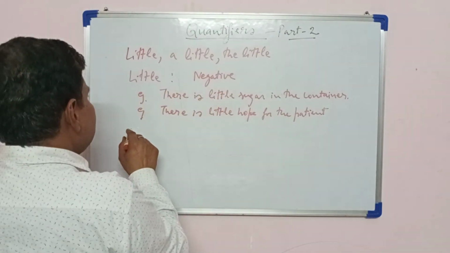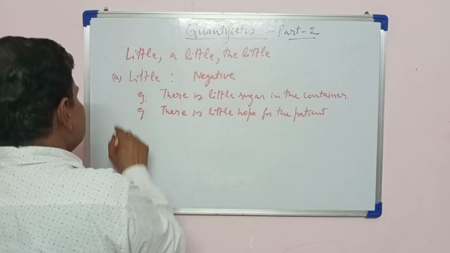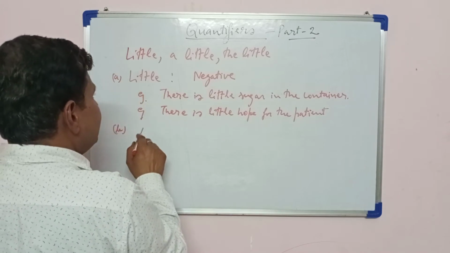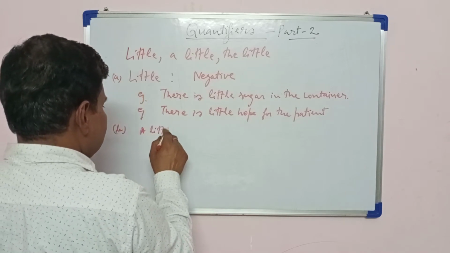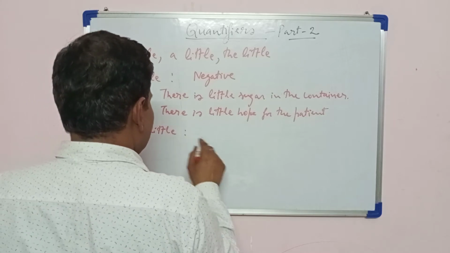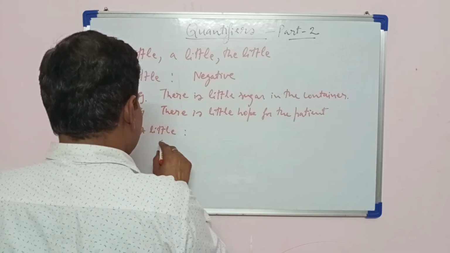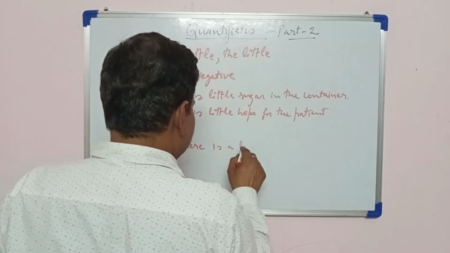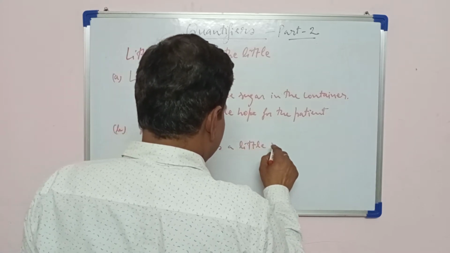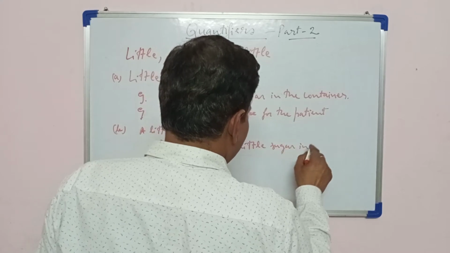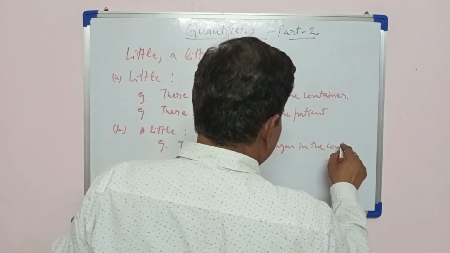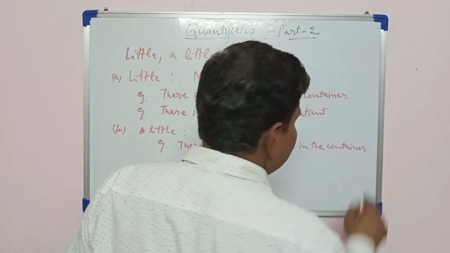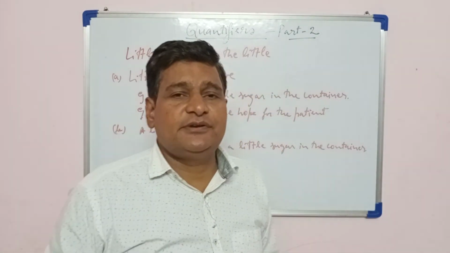And now you see how a little is used. There is a little sugar in the container. It means you can prepare a cup of tea.